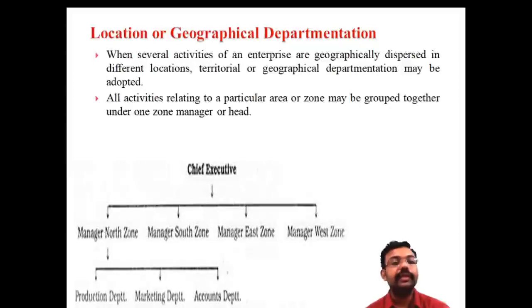Maruti has north area managers, south area managers, east area managers, and west area managers. So it's very essential for the grouping of activities and ensuring smooth services. This category of departmentization is known as location and geographical departmentization. This is one of the important examples of location-wise or geographical departmentization.